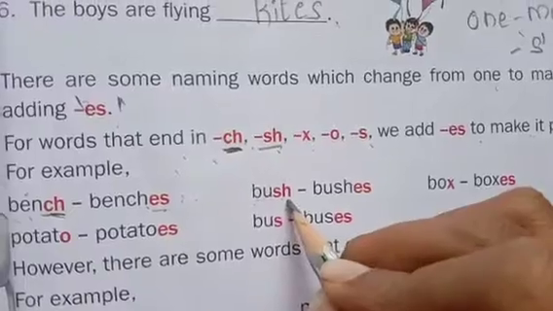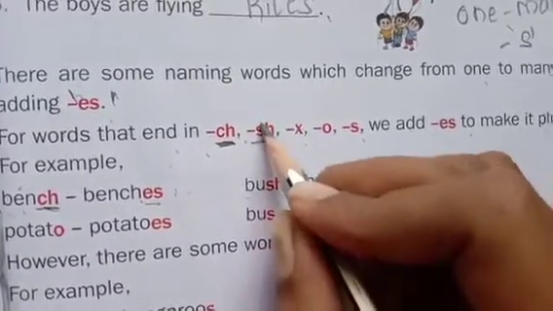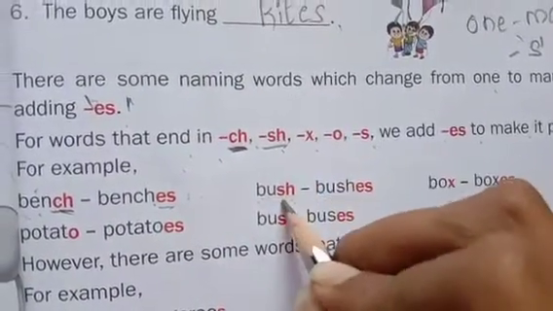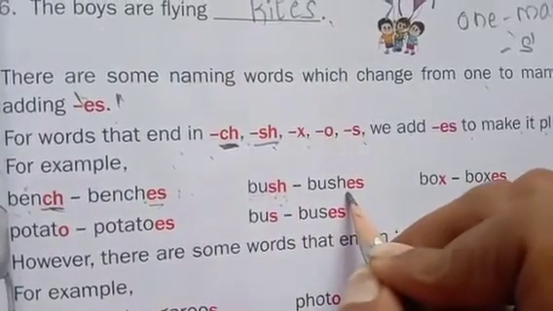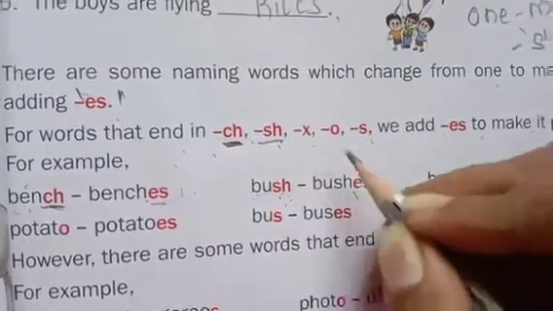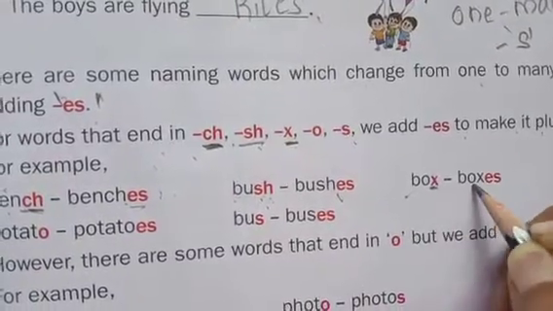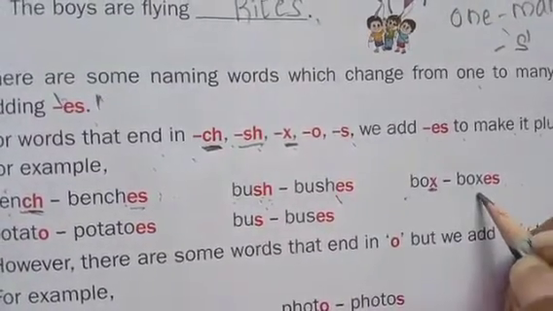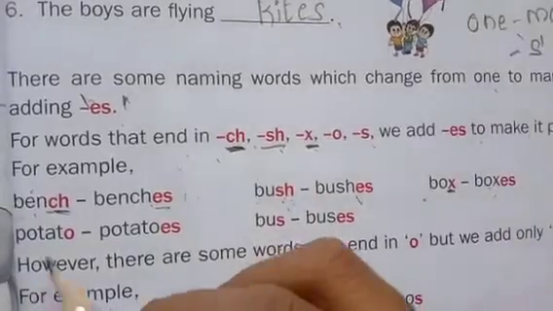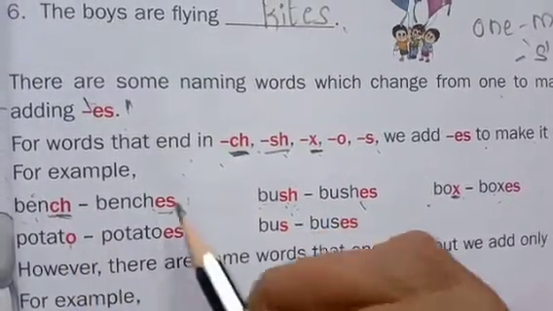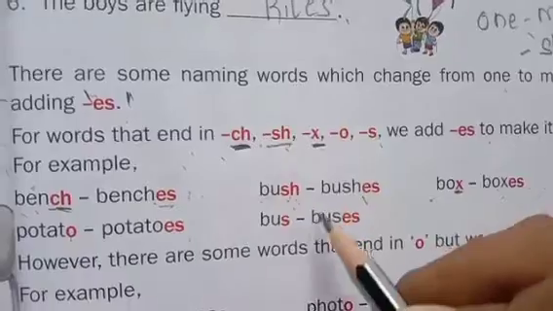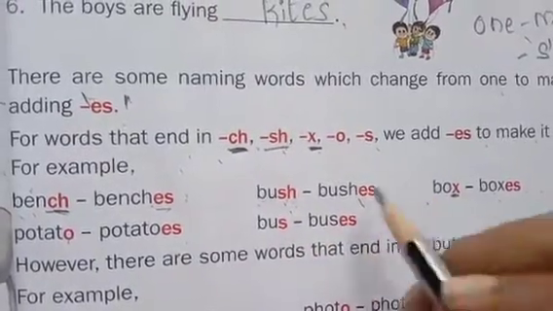This word ends with the letters sh. If a word ends with sh, we have to add es to make it a plural. When a word ends with x, box, we have to add es. Potato, when a word ends with o, we have to add es. When a word ends with s, we have to add es.